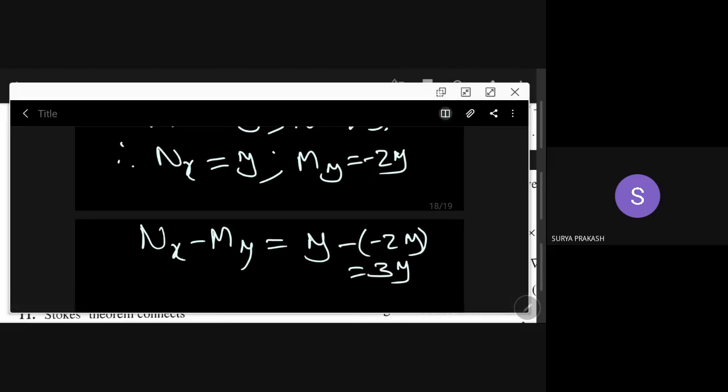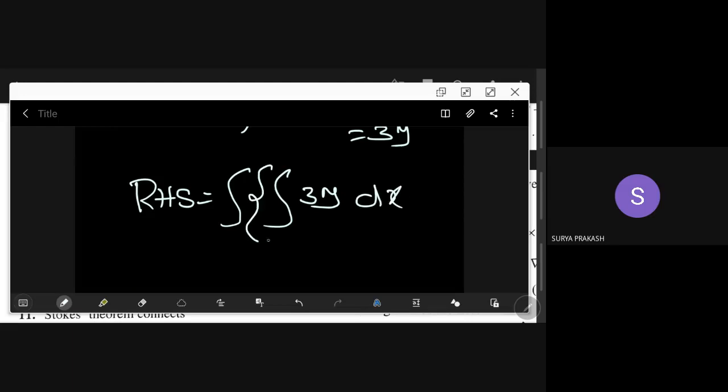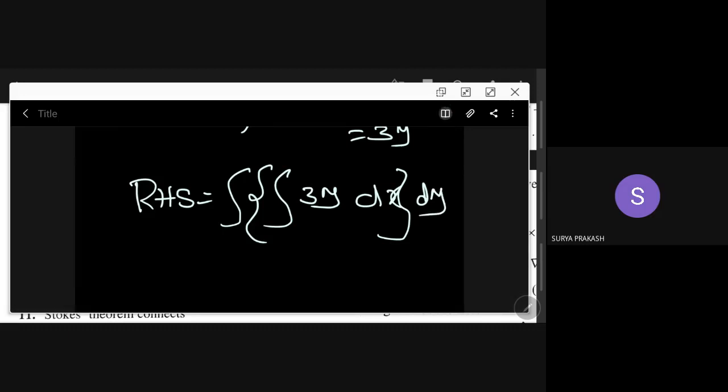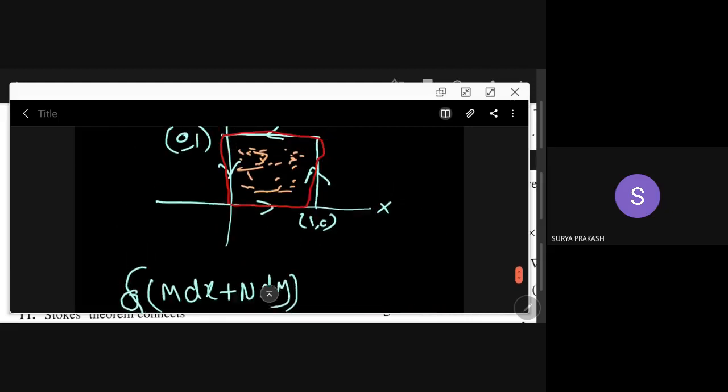So we have now the RHS of the above: the double integral, where the integrand is 3y. Suppose we want to do integration with respect to x followed by y.